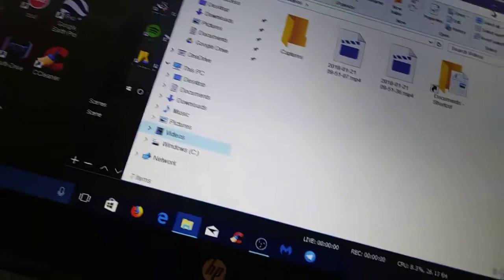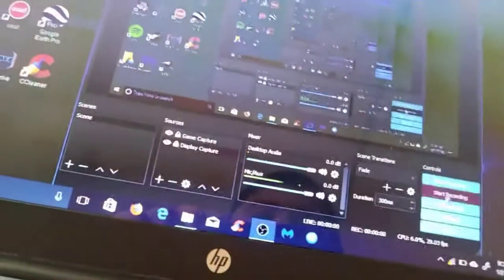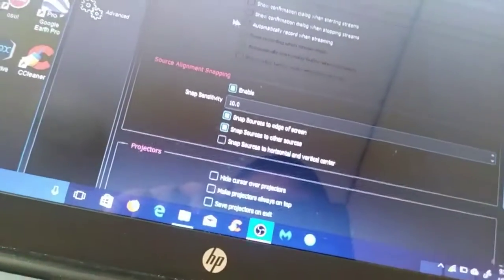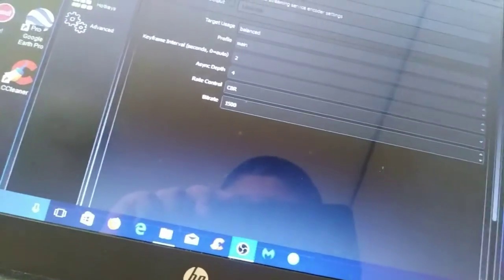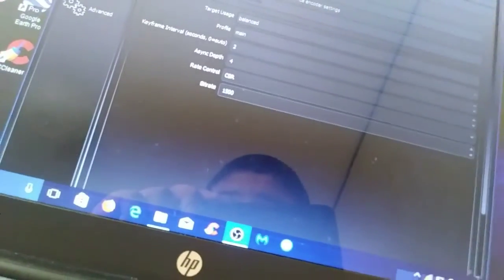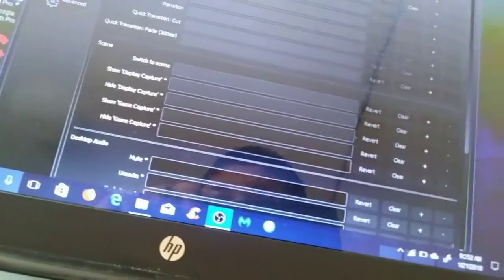Now here's the catch. When you get OBS, its video format is default to FLV, meaning it's flash video. So you can change it to MP4 or MKV. And here's how to do it. Hold on. How do you do it again? Hold on. Let me see.